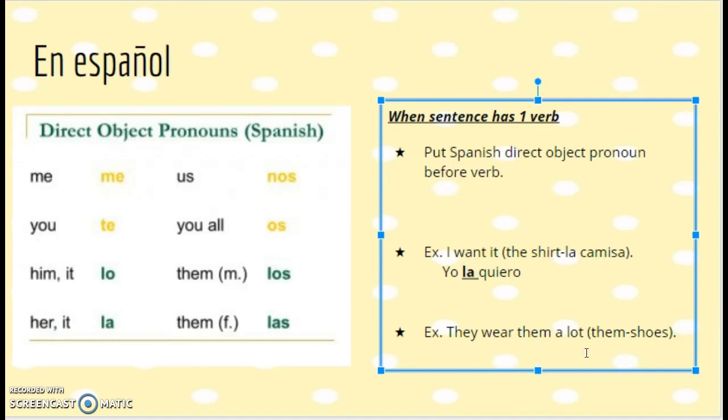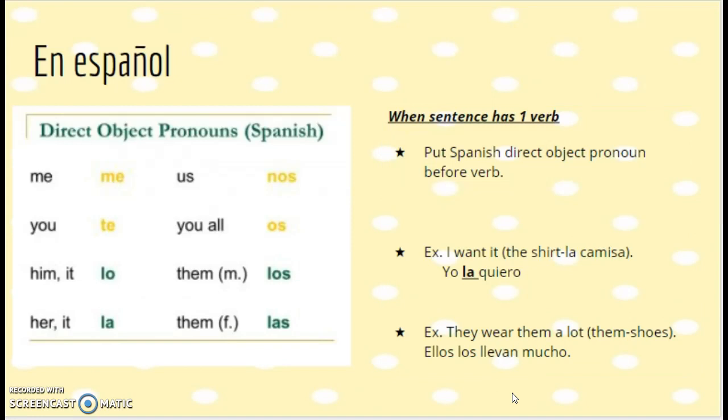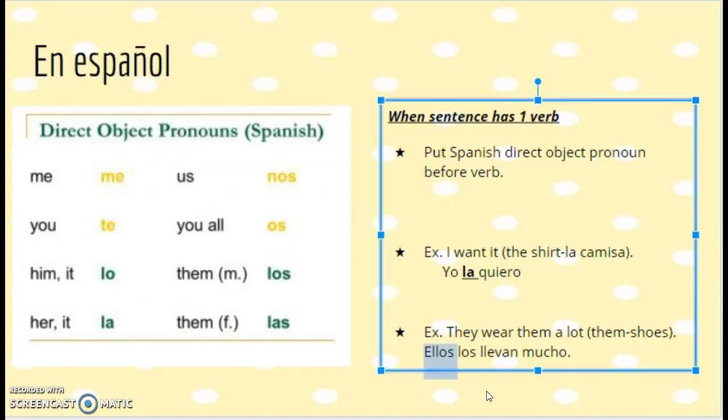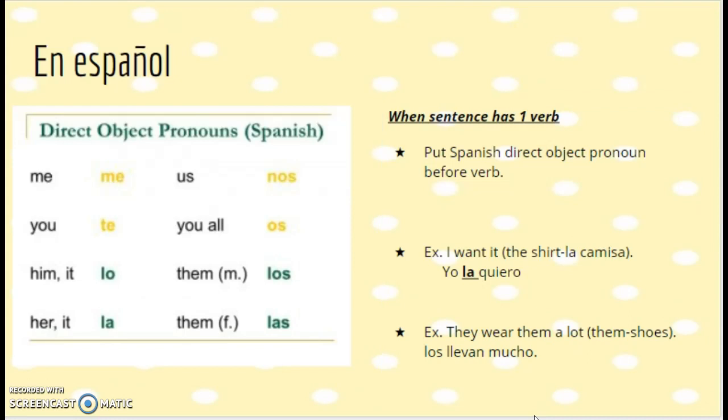Let's do this example of they wear them a lot. So ellos is they, wear, llevan. Them is referring to shoes. So I have two options over here for them. Shoes are masculine, zapatos, so I'm going to pick los. And then a lot, es mucho. Ellos los llevan mucho. Remember, I don't have to include ellos if I don't want to. It could just be los llevan mucho, since subject pronouns are optional. So remember, in Spanish, always put direct object pronouns before the verb.